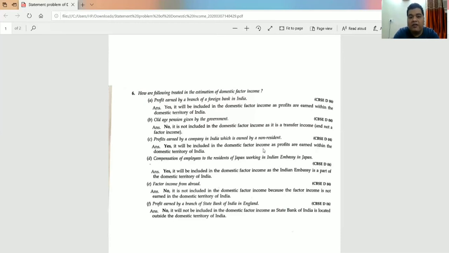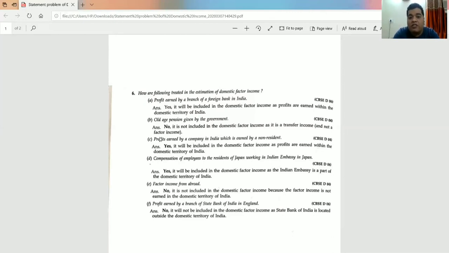now we have to see where this profit is going. Okay. Either it is a factor income from abroad or it is a factor income to abroad. If it is factor income to abroad, then we have to deduct it. It is not included in the national income. If it is a factor income from abroad, then we have to add it in the national income. So profits earned by a company in India owned by a non-resident. Okay, this C part we are seeing. It is included in the domestic factor income of India because the company is operating within the domestic territory of India, as we have already discussed.